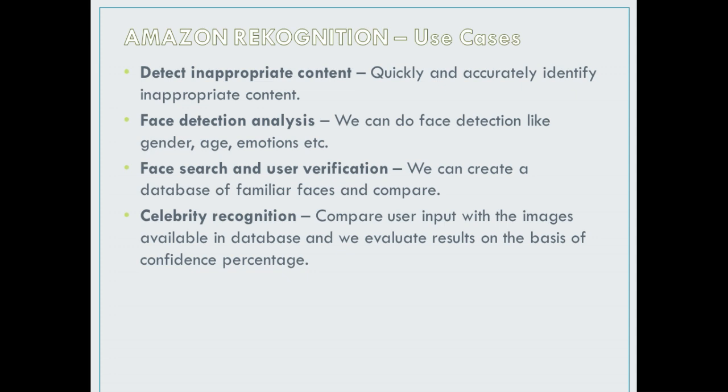We can create a database of familiar faces and then compare those faces to check whether the input given by the user matches our existing images or not. Then, same as the face search, we can build celebrity recognition functionality as well.